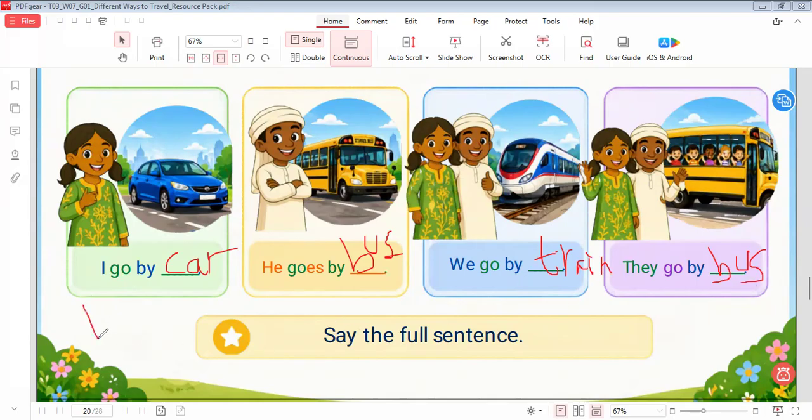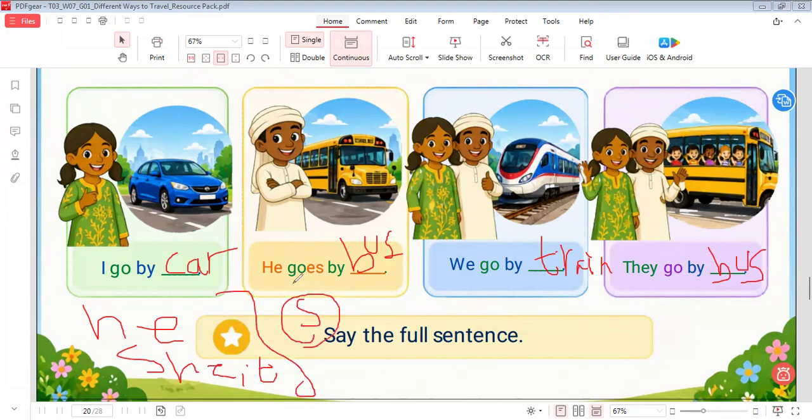I would like to say that he, she, it, when we talk about the singular, I put s on the verb, like in this sentence: he goes. So this singular takes s. I have other pronouns: I, you, we, and they. They don't take s. These pronouns don't take s on the verb.